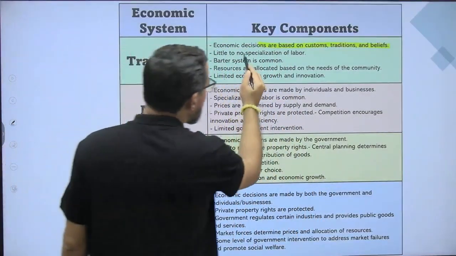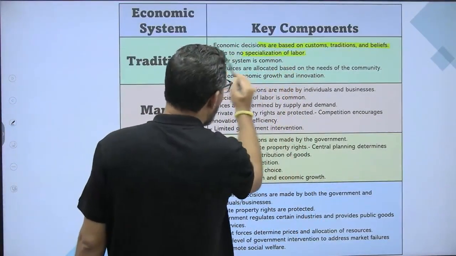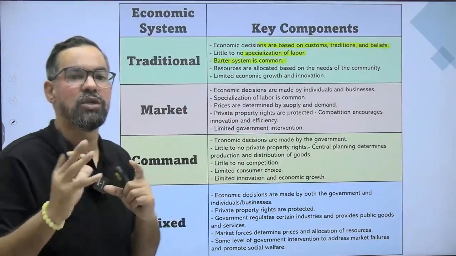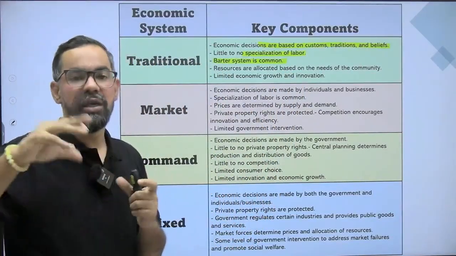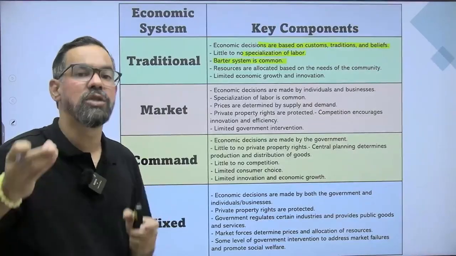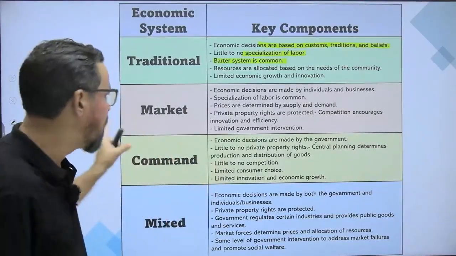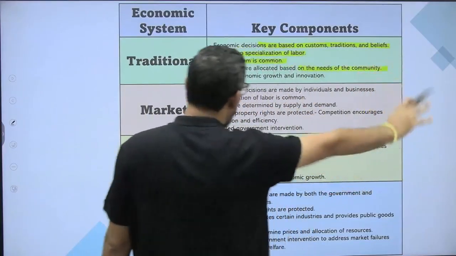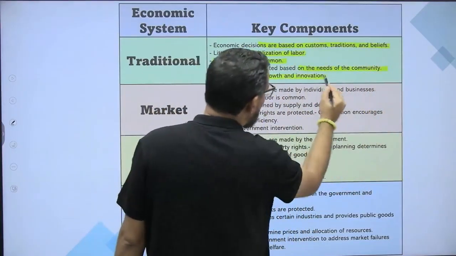Little to no specialization of labor. Barter system is common, exchange of goods for goods, or exchange of goods and services based on gold or silver coins and other mediums. Okay. Resources are allocated based on the need of the community. Limited economic growth and innovations.